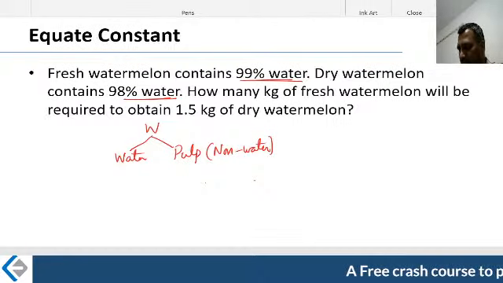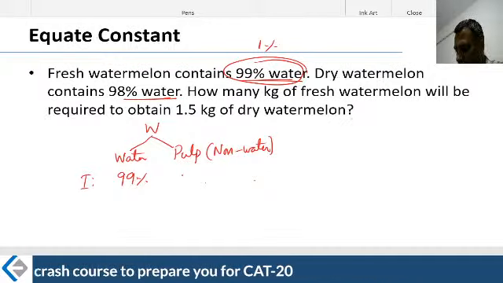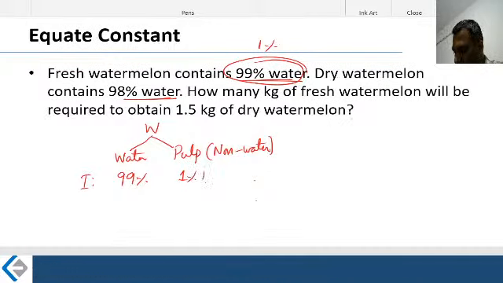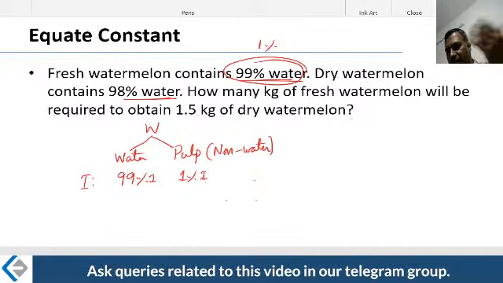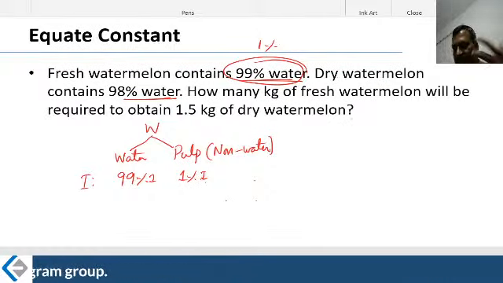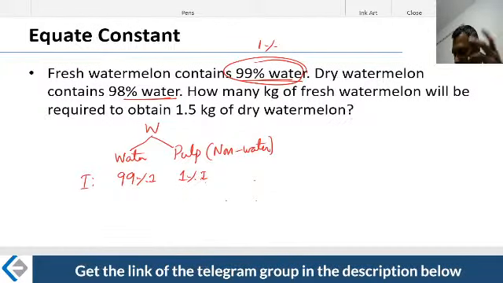Earlier, it had 99% water. Initially, the water content is 99%. If 99% is water, then what is the pulp? Simple, the remaining 1% is the pulp. The pulp was 1% of what? Of the initial quantity. Even if I don't write it, you should understand, because I cannot let 1% hang in the air. 1% of something is there, and I need to always attach it, otherwise the percentage has no meaning.